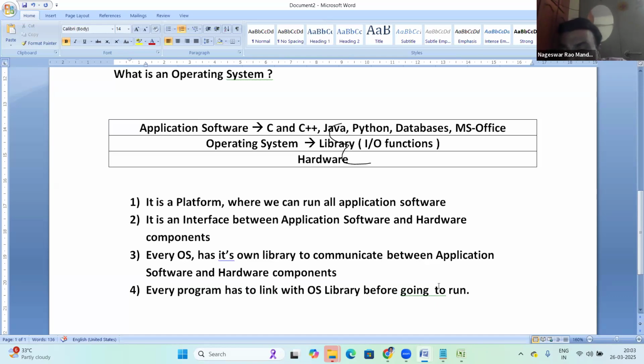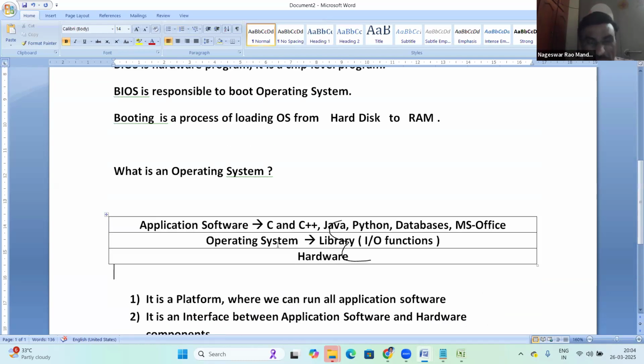In Java, we have the topic of Java features, like being independent of platform. Java is independent of platform, right? That time we'll discuss that linking topic, statically and dynamically. That point I'll explain with Java. Okay, just remember this fourth point: every program has to link with the OS library, and that link may be static or dynamic. Okay, fine. So this is about OS.